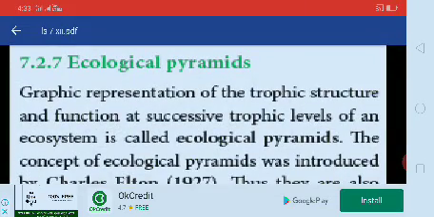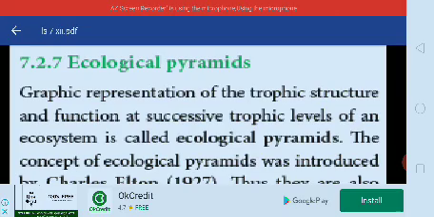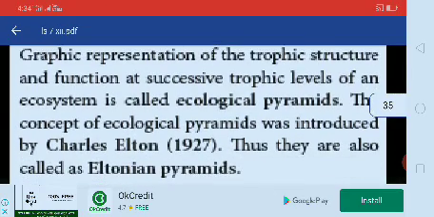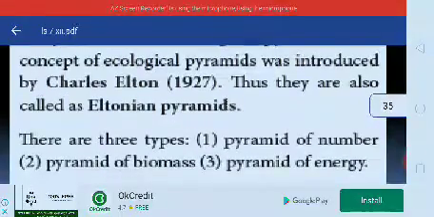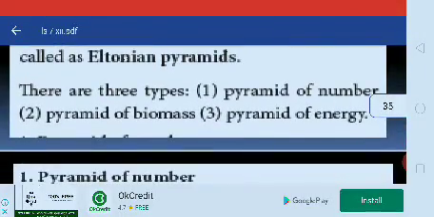Ecological pyramids: the graphical representation of the trophic structure and function at the successive trophic levels of an ecosystem is called ecological pyramids. The concept of ecological pyramids was introduced by Charles Elton. It is also known as Eltonian pyramids. There are three types: pyramid of number, pyramid of biomass, pyramid of energy.